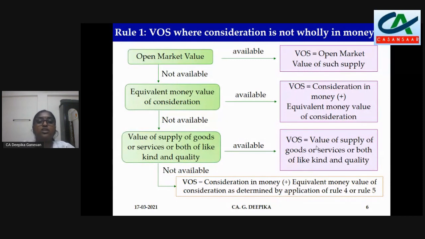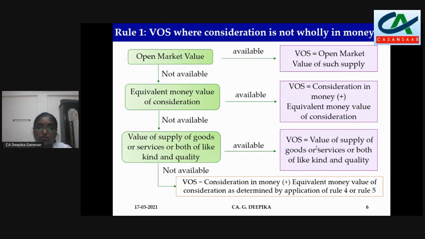So in case you have exchanged a product, say for example, you have an old mobile phone, you go to Purvika, you exchange and get a new one. So that old phone goes for rupees 5,000 and the new phone which you're going to buy is 25,000. So you pay 20,000 in money and 5,000 in kind. So value of supply will be consideration in money, that is 20,000, plus equivalent money value of consideration. So the old phone, that equivalent money value is 5,000. So 20,000 plus 5,000, 25,000.